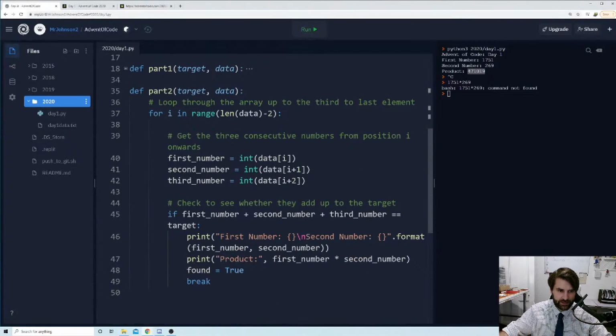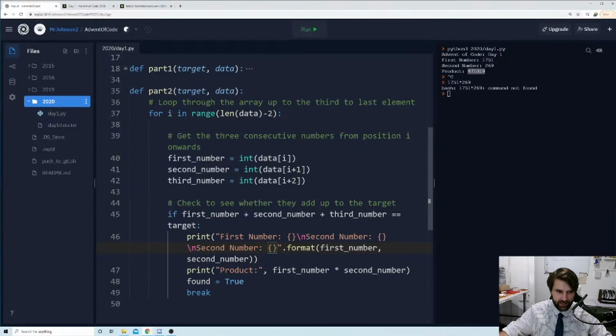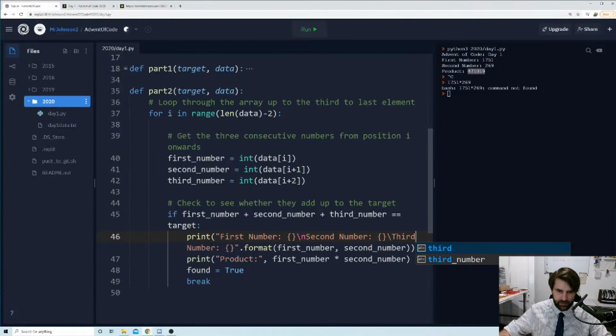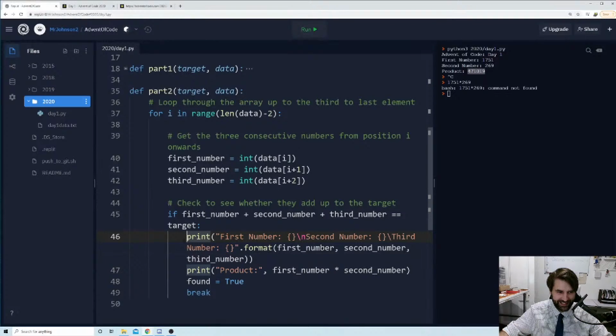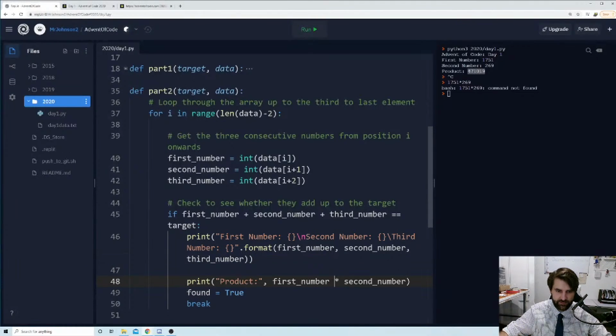If they are equal to target, then what we're going to do is add a little bit to this when we print it out, make it nice, make a lovely job of it. So we're going to make this third number, and we're going to add to this to say third number. Okay, this is a bit of a line and a half. This line 46 actually spans 3 lines because I've written it so big, but that's okay. And then we're going to print out the product, and the product is the first number times the second number times the third number.